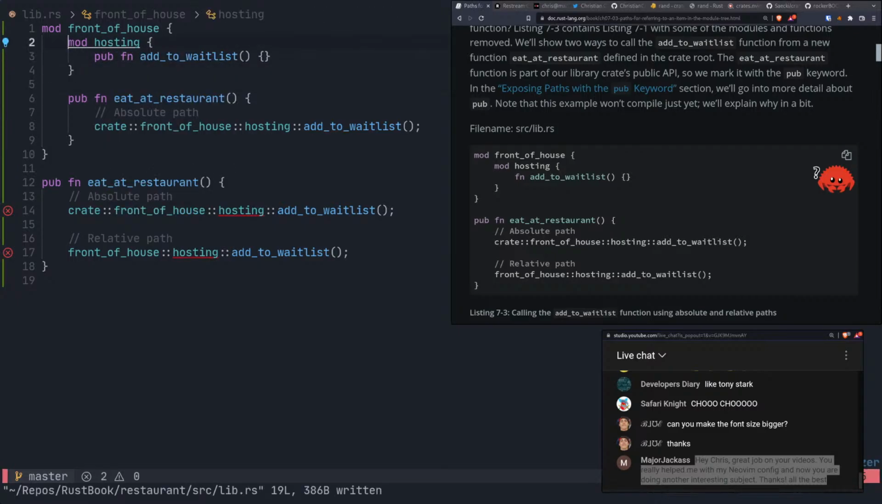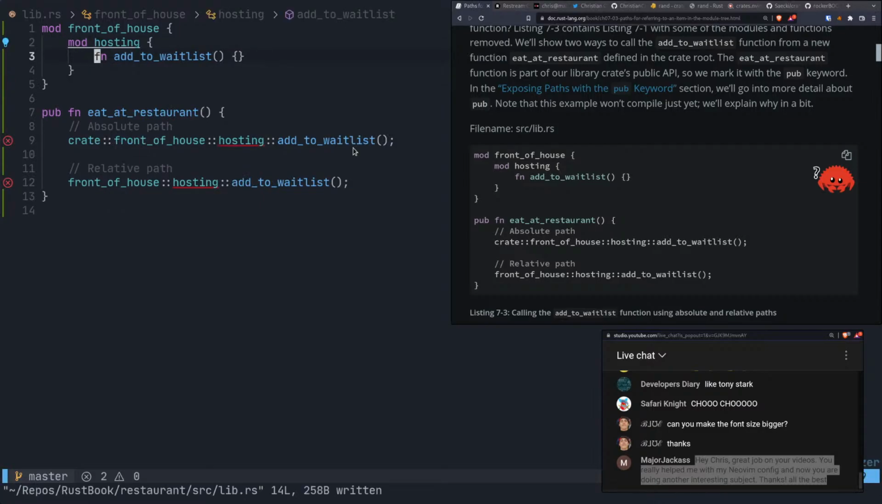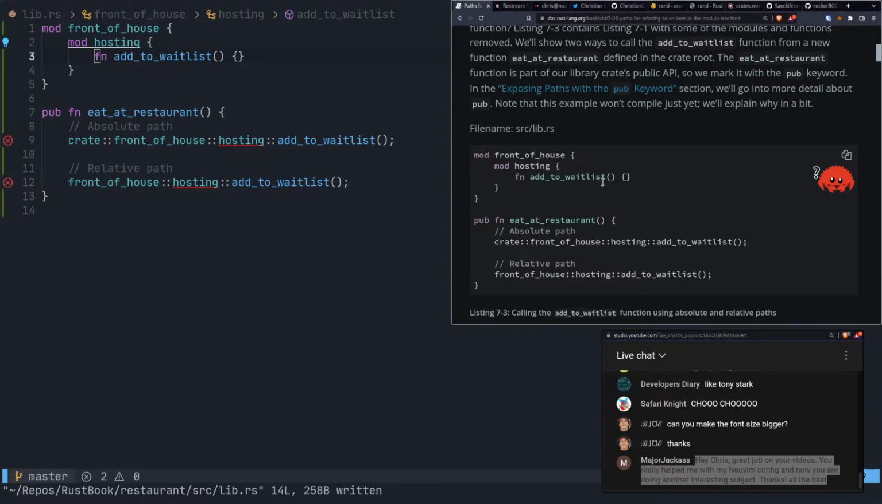Now we still have our hosting problem. I can make this public like that, and that's going to fix pretty much everything. Now I don't know if there's a better way, but that's the way that I initially thought to do it. So there's our problems. That's how I would fix them right now.